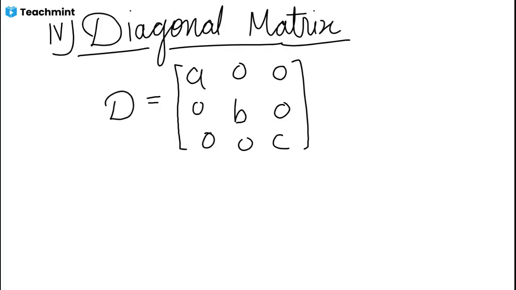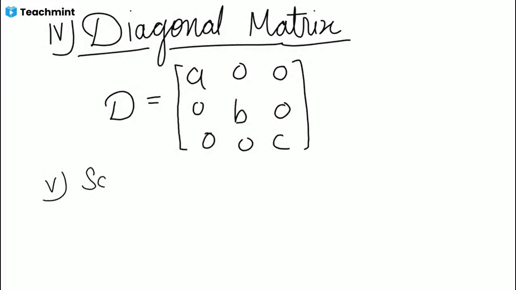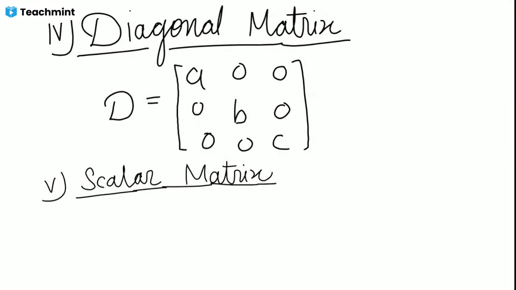The next type is scalar matrix. A scalar matrix is also a type of diagonal matrix in which all elements of the diagonal are the same, like matrix S having 5 0 0, 0 5 0, 0 0 5.